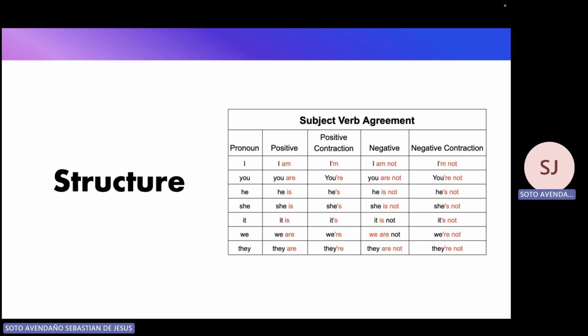So when American people are speaking very fast or when they are writing and they don't want to spend a lot of time, they're going to use the contractions because they are faster to pronounce if they are speaking or faster to write if they are writing, okay? So it's going to be I'm not, you're not, he's not, she's not, it's not, we're not, they're not, okay?